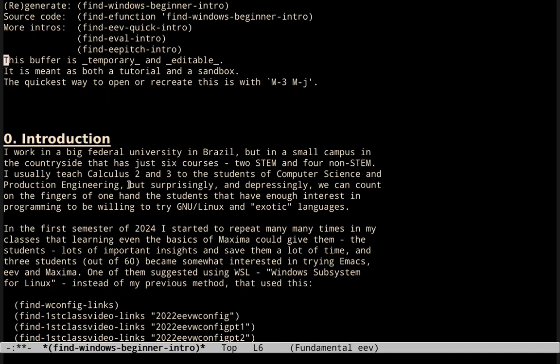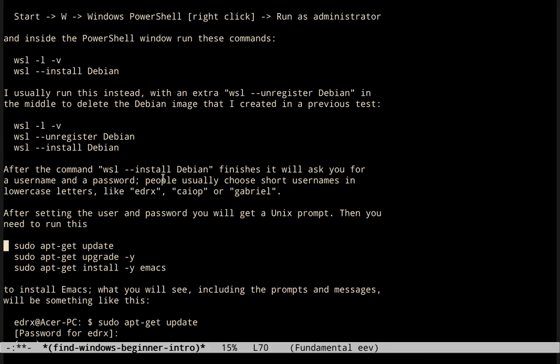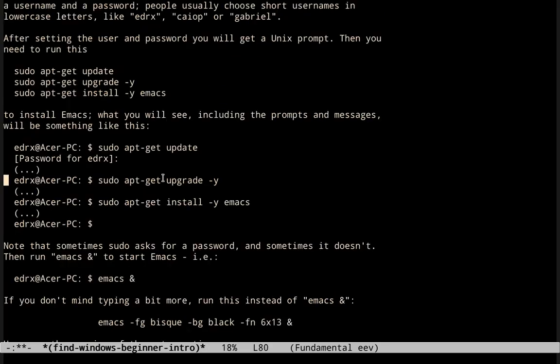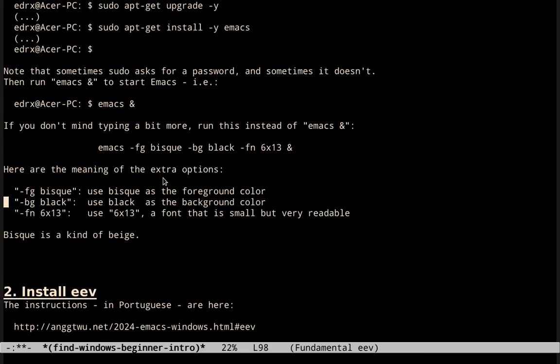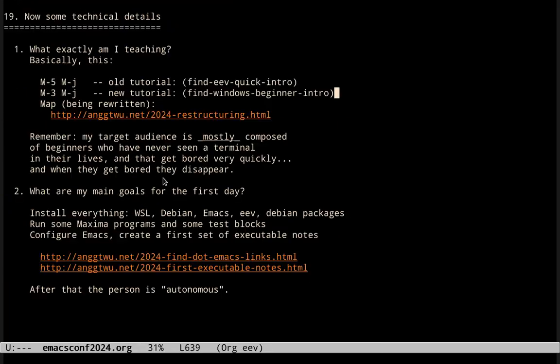And it starts with other installation instructions, starting with instructions for installing WSL on a machine with Windows, and then installing Debian there, and then after that people have to install Emacs, and then they have to install AV, and blah blah blah.